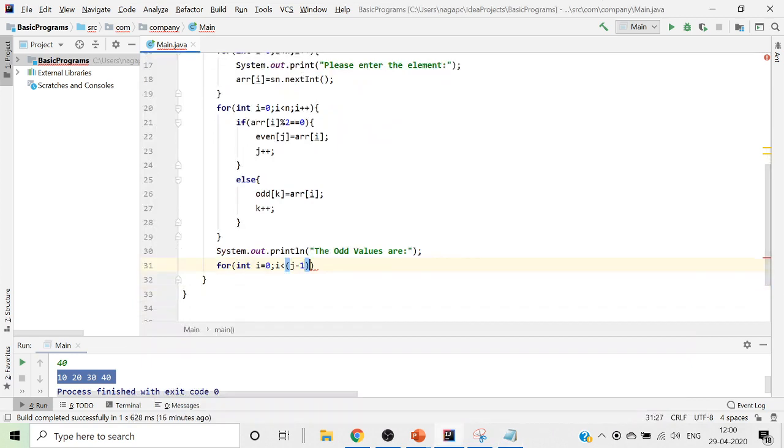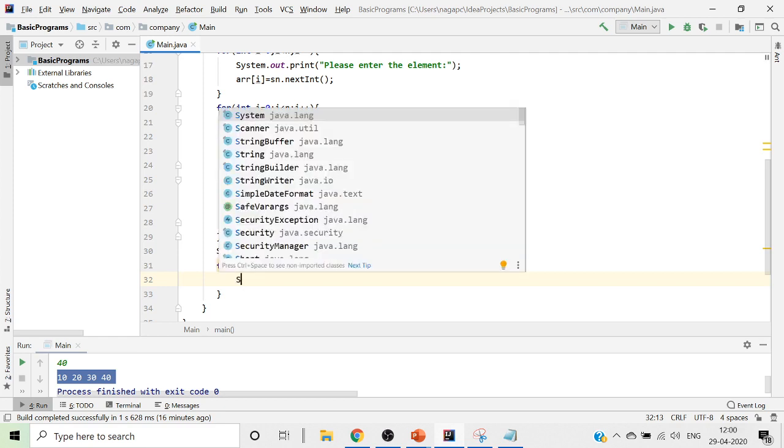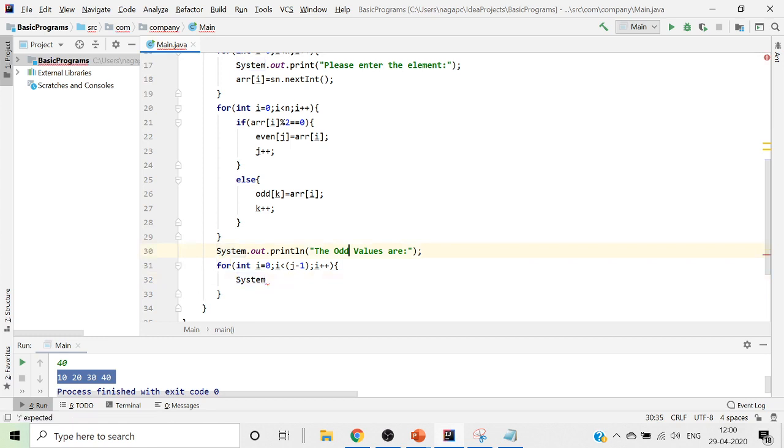Now after doing this, I'll put it as again semicolon, and I'll make it i plus plus. And after doing this, now I want to print my odd array. So to print my even array, I'll call it even values.